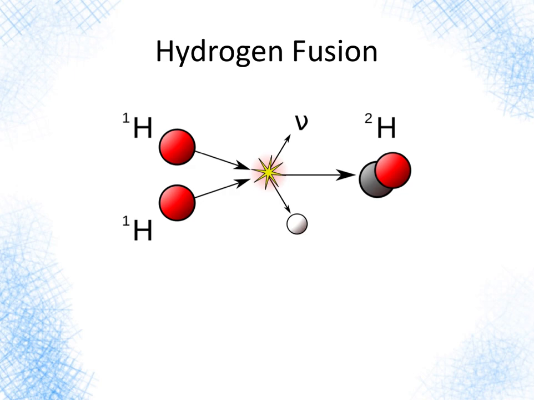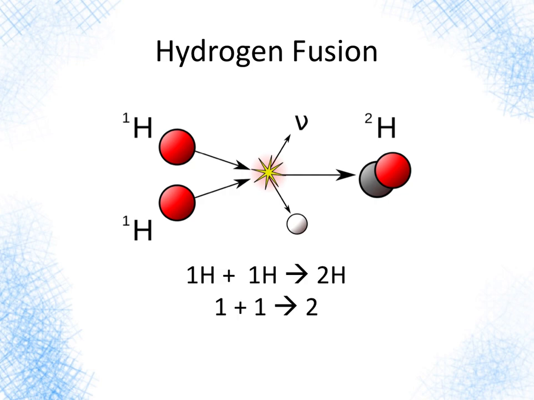It fuses hydrogen. It takes a hydrogen-1, right? That little superscript 1 before the H, meaning it has one particle in it, one proton. It takes two hydrogen-1s, fuses them together, and gets a hydrogen-2, a deuterium atom, with a proton in red and a neutron in gray. Now that collision, that fusion reaction, also puts out a positron, the little white dude there, and a little bit of radiation signified by the Greek letter, the little V-looking letter up above. But basically we have two hydrogen-1s collide and fuse into one hydrogen-2.